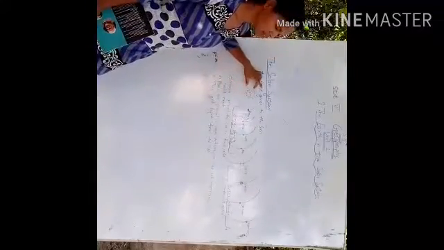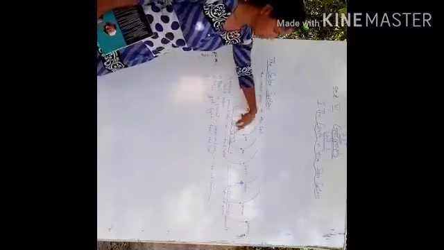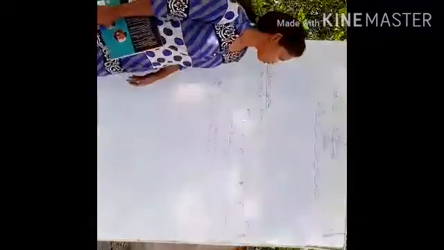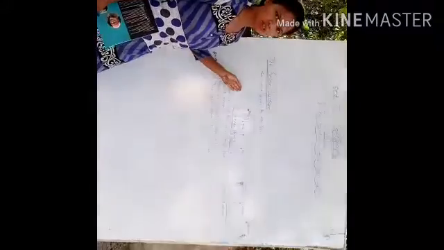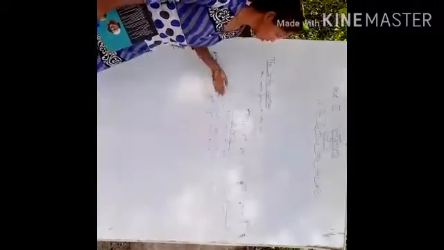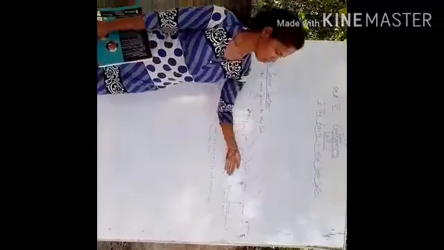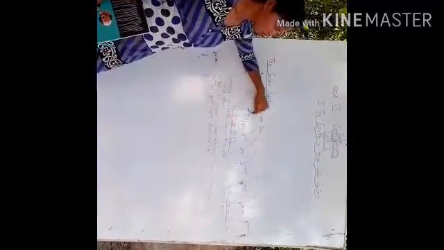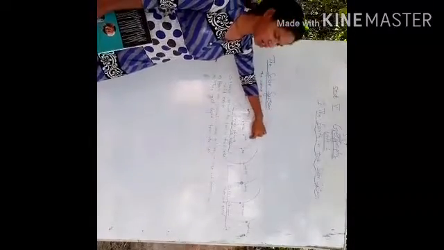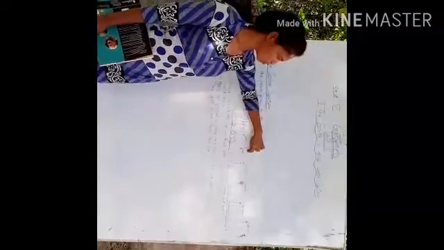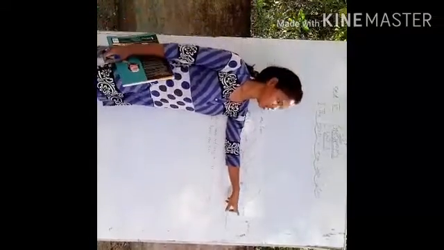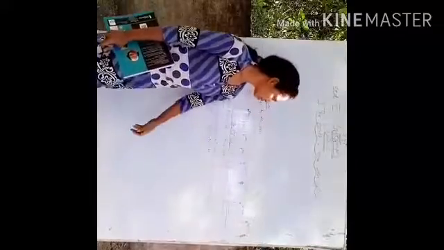This is the sun, and these are the planets. As you all know, we have 8 planets in our solar system. The first planet is Mercury, second Venus, third is Earth, fourth is Mars, then Jupiter, Saturn, Uranus, and the last one is Neptune.